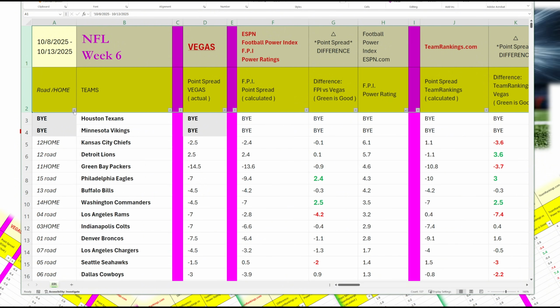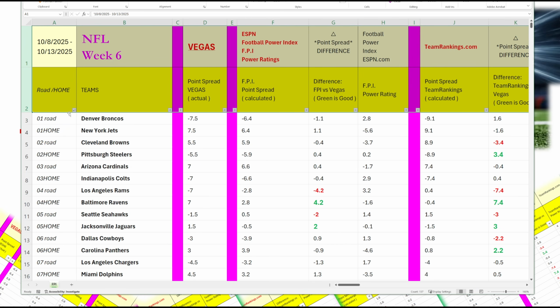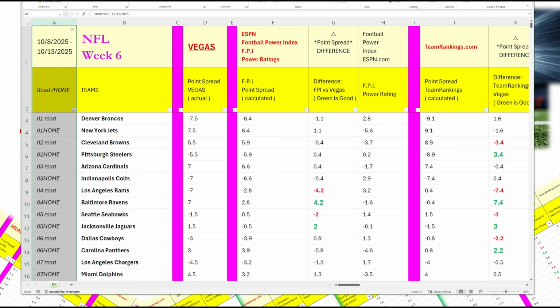Now, if you want to reset the spreadsheet, just go back to the first column, sort A to Z, and it'll reset the column based on games. Every single column is sortable, but to reset the spreadsheet, just go back to the first column. Or you could save multiple copies of the spreadsheet and play around with them once you've downloaded them.